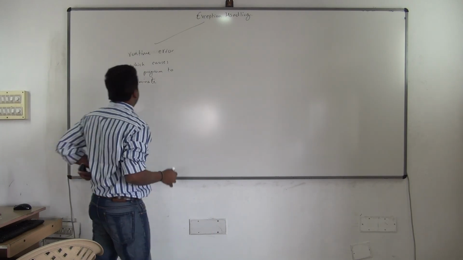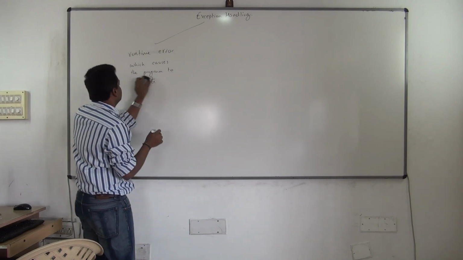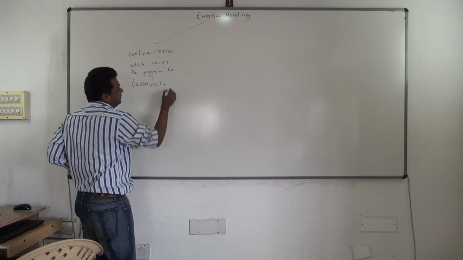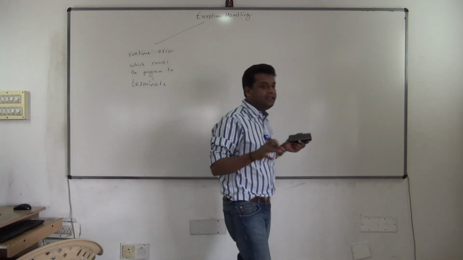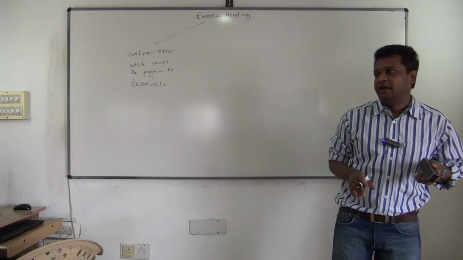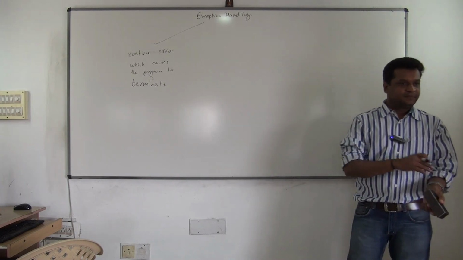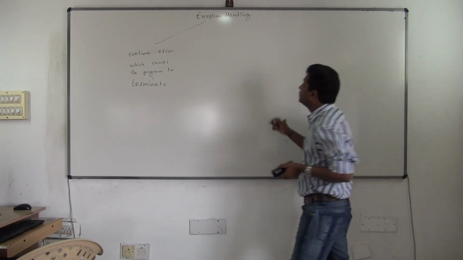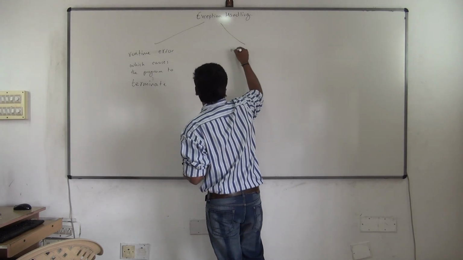Okay. Now what is handling? It's a mechanism of handling the runtime error, and not letting the program terminate.